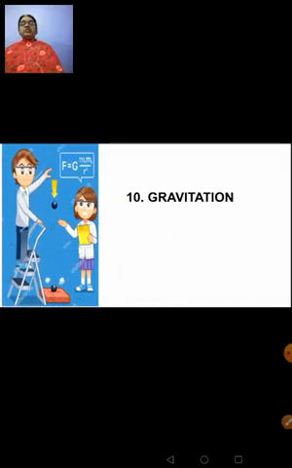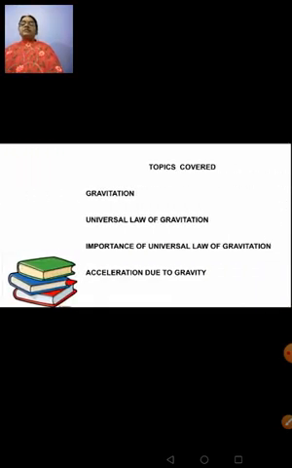Everyone, welcome once again to this online physics class of standard 9. We had already started with chapter number 10, gravitation, and in this chapter we have covered topics like what is gravitation, universal law of gravitation, importance of universal law of gravitation, and acceleration due to gravity.